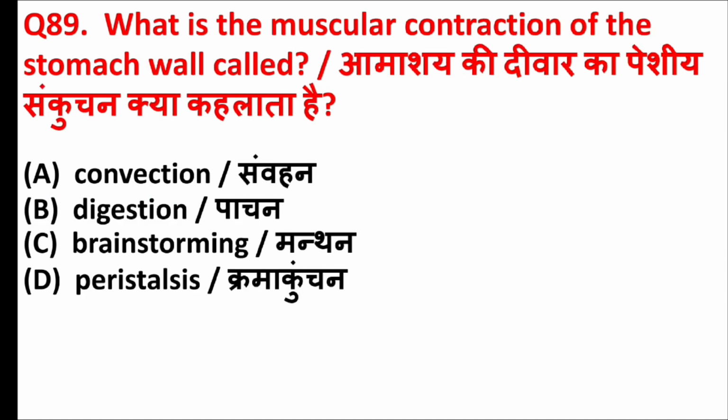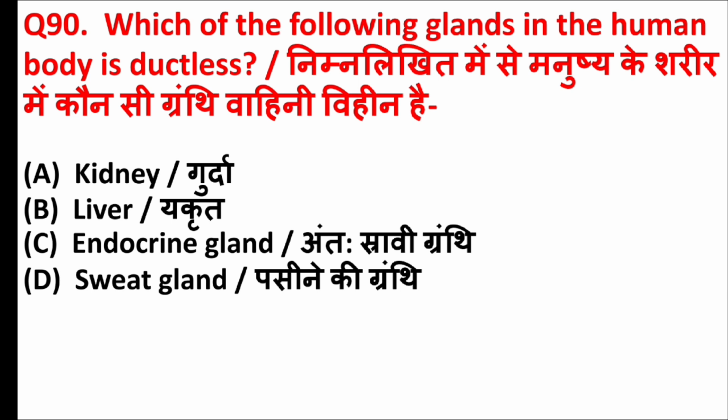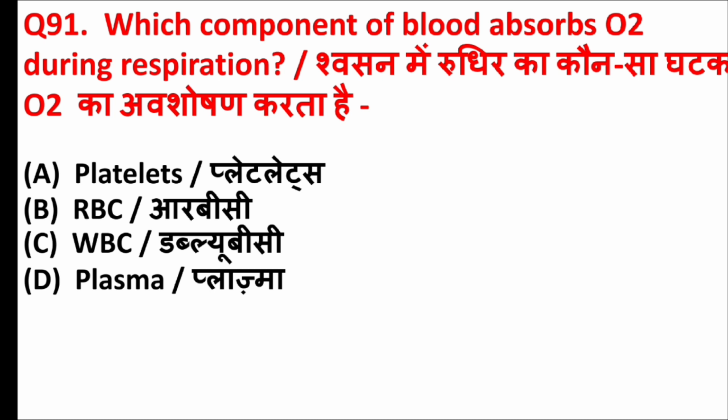What is the muscular contraction of the stomach wall called? Answer is option D, peristalsis. Which of the following glands in the human body is ductless? Answer is option C, endocrine gland. Which component of blood absorbs oxygen during respiration? Answer is option B, RBC.